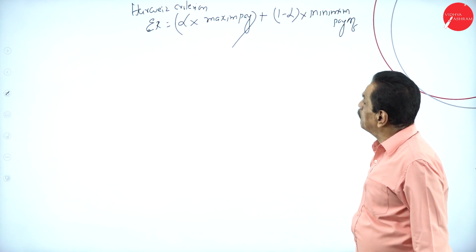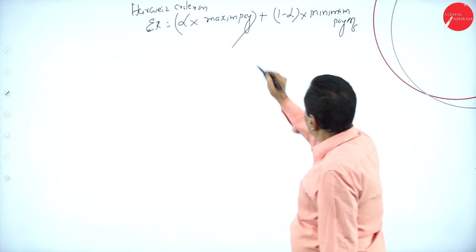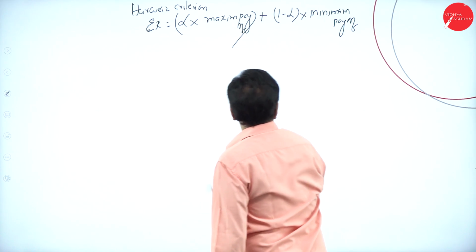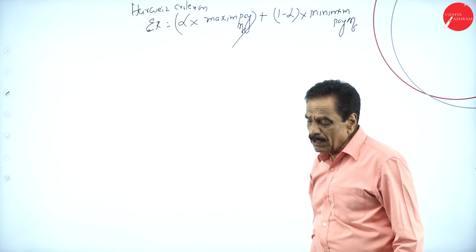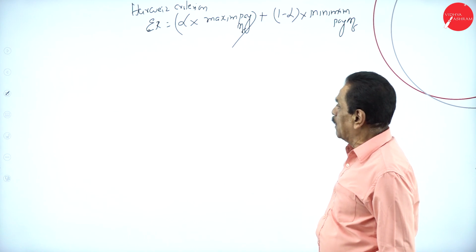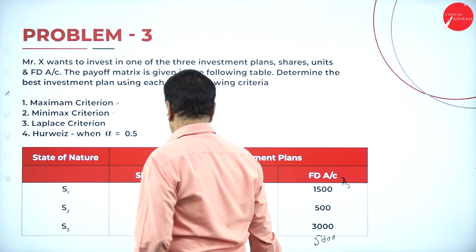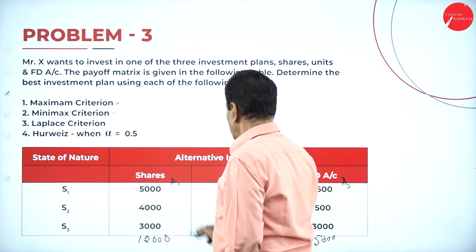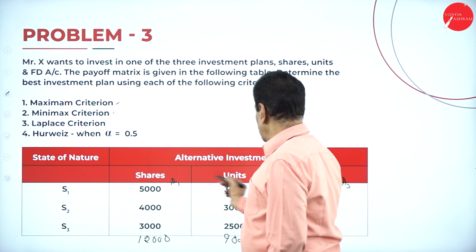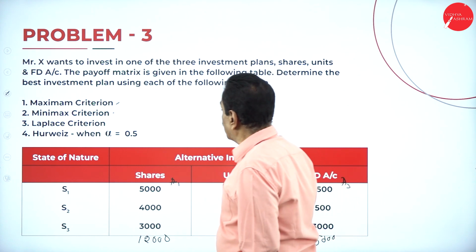Alpha into maximum payoff plus 1 minus alpha into minimum payoff. You'll go one by one. First one, here alternative shares, 5000 minus 3500.